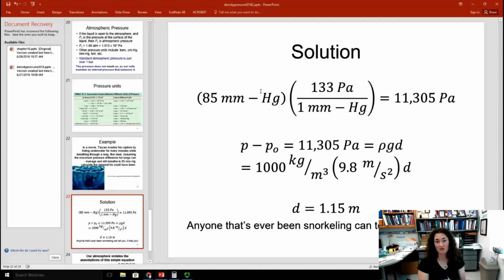Okay? I'm going to use the density of water, which is 1,000 kilograms per meter cubed. It might be different if it's salt water. Other things might change the density slightly, but that's a good estimate. So 1,000 kilograms per cubic meter times the acceleration due to gravity, 9.8 meters per second squared, times d. And then I'm going to solve for d by dividing 11,305 by 1,000 times 9.8. When I do that, I end up with a depth of 1.15 meters, right?